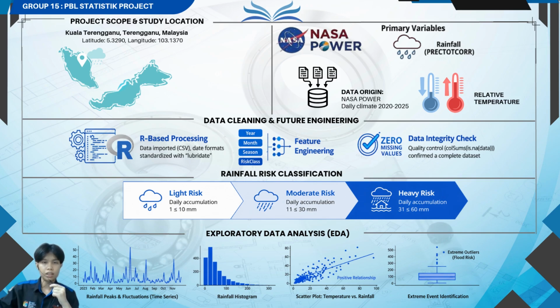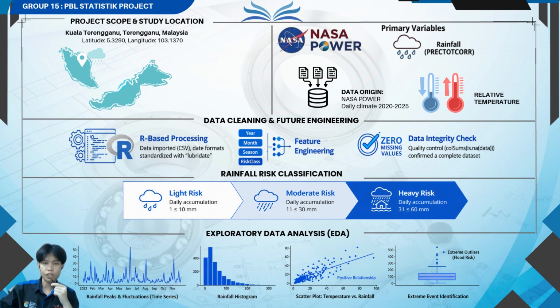Today I will be presenting the project scope, data source and preliminary data analysis for our study. Our study focuses on Kuala Terengganu, located at latitude 5.3290 and longitude 103.1370. This area was selected due to its significant rainfall variation throughout the year. The data we obtained from NASA Power, covering daily climate records from 2020 to 2025. The two main variables used in this study are rainfall and temperature.